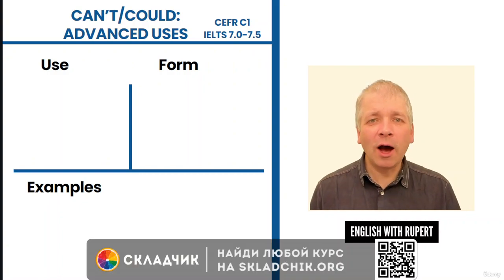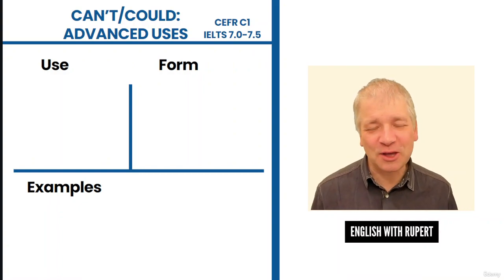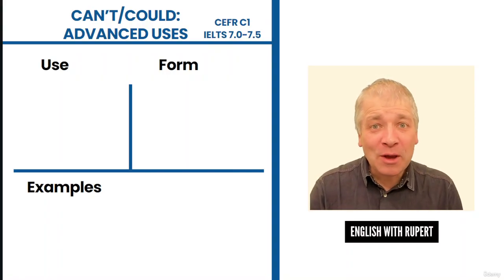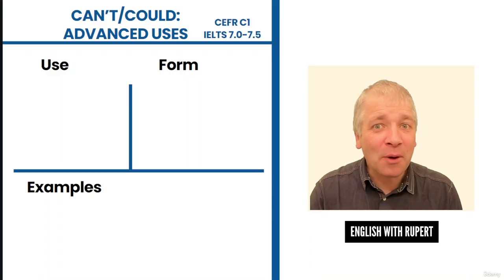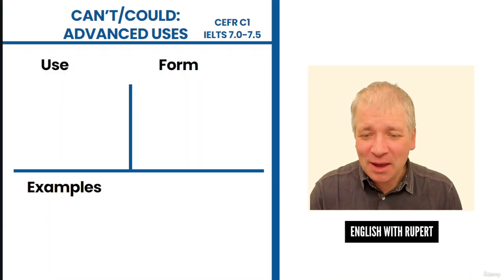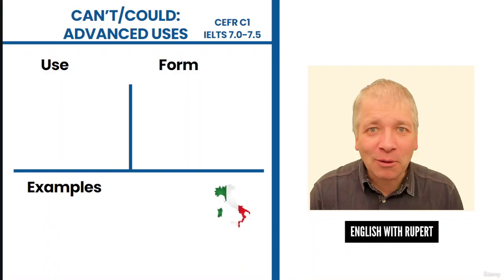In this video, we are looking at some advanced uses of can and could. Let's begin with a picture and an example before our first use. So here I'm going to show you outlines of two countries. I wonder if you can guess where they are.